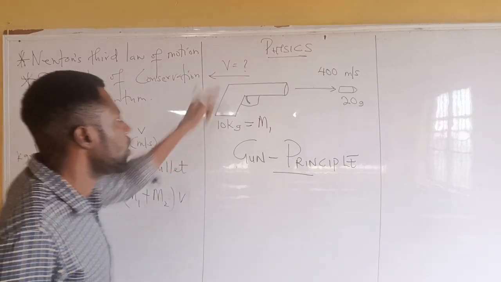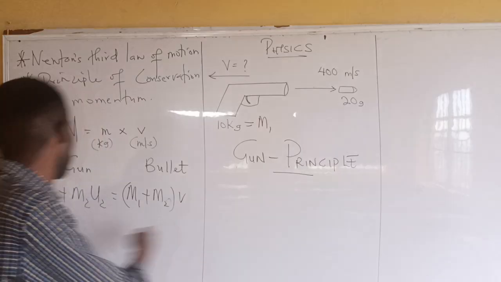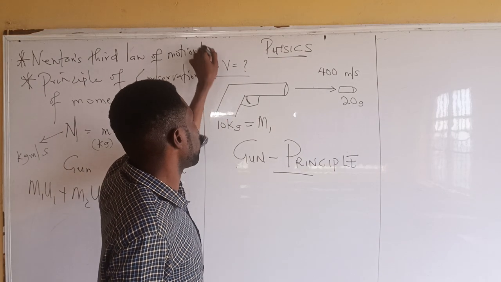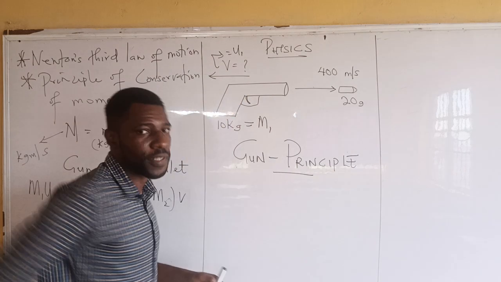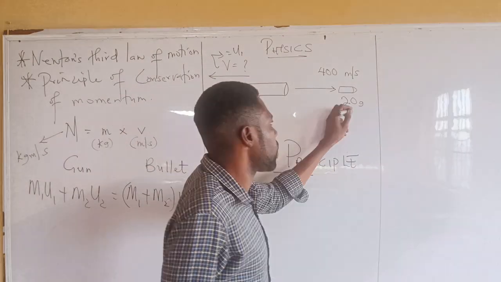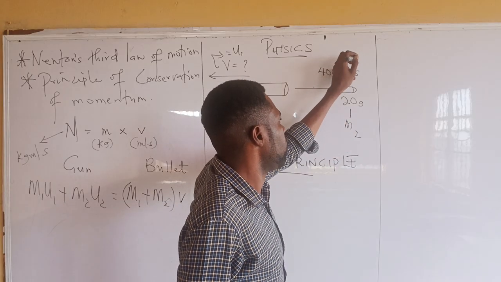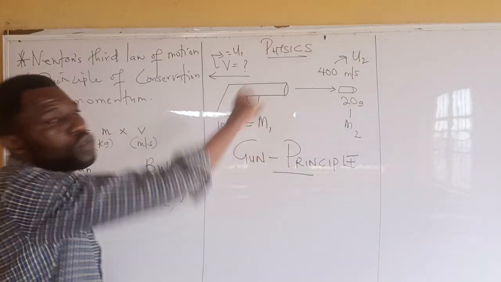The velocity of the body, since it's represented as V here, let's just use U1. Then for the bullet, the mass of the bullet is M2, and the speed of the bullet is U2. So we have M1 U1, M2 U2.